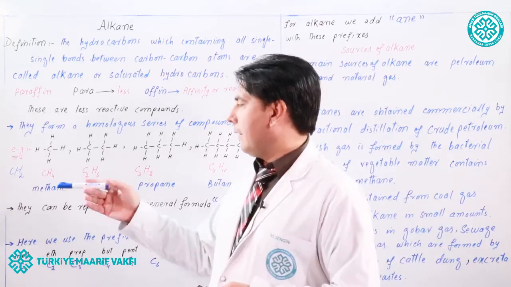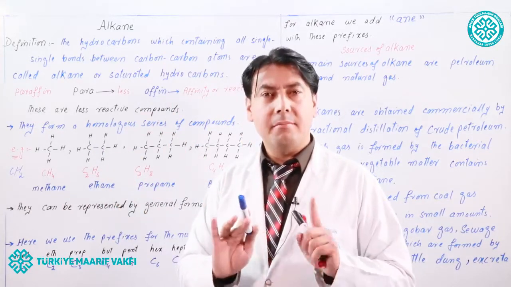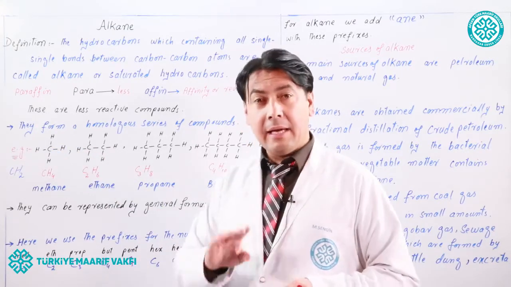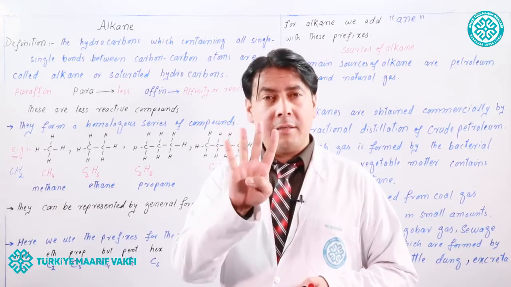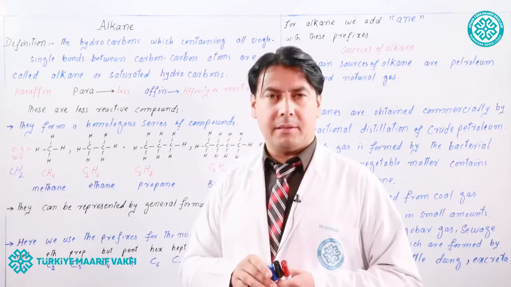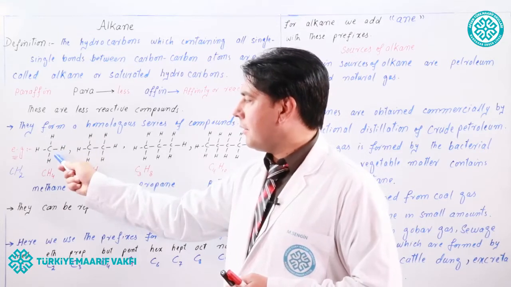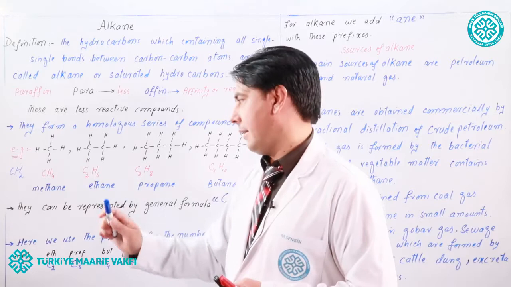Look at the example. The first member of alkane is methane. Look, carbon has 4 valence electrons. So each carbon can form 4 single bonds or 4 sigma bonds. CH4, this is the structure formula of methane and this is the molecular formula of methane.